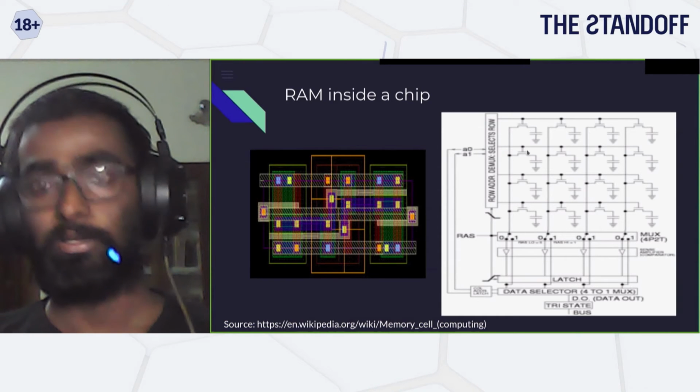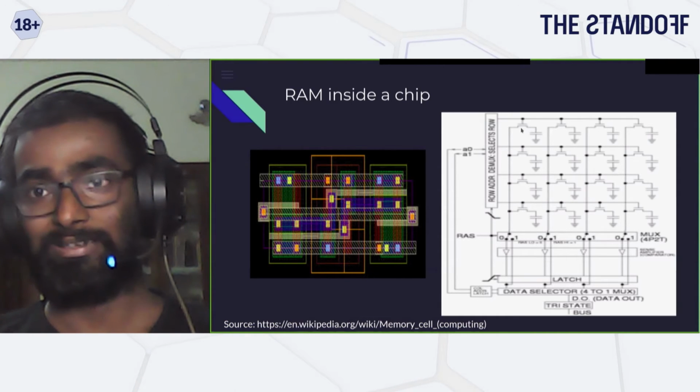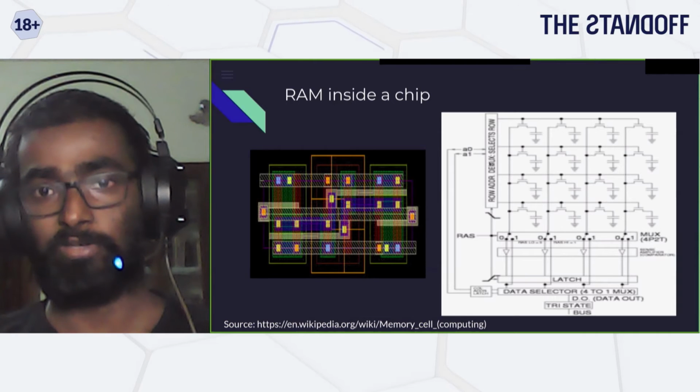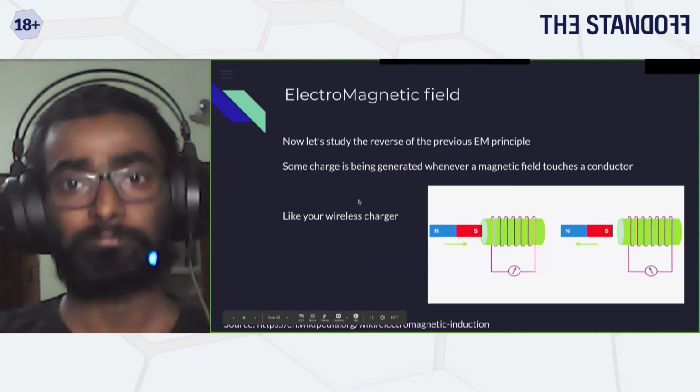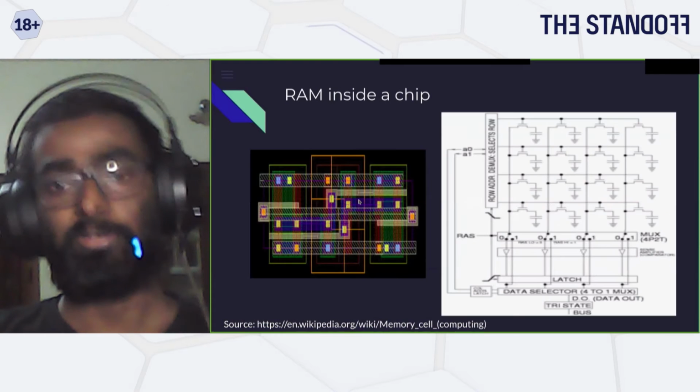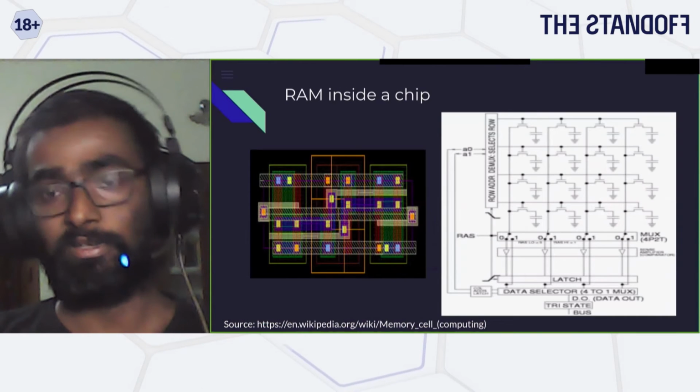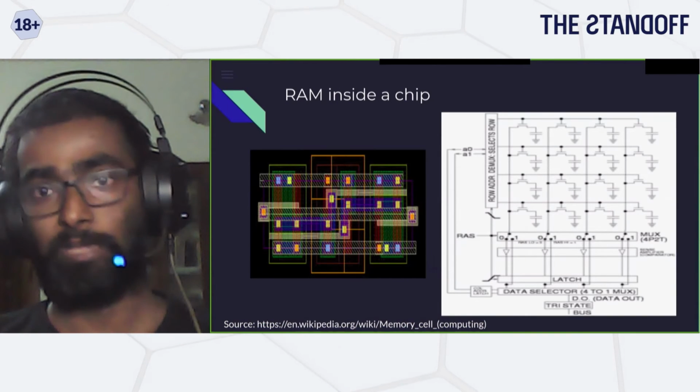So here also it's just a RAM, and you can see the orientation is exactly the same. You have your address, and then you get your output data. Now we know how it works on the inside. We know what a RAM looks like. RAM is basically a